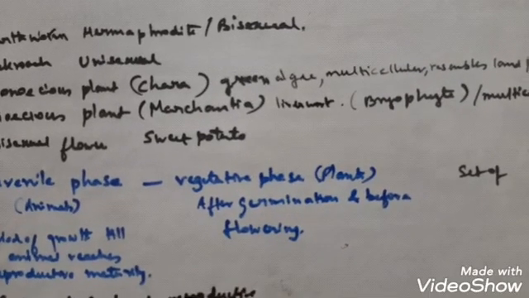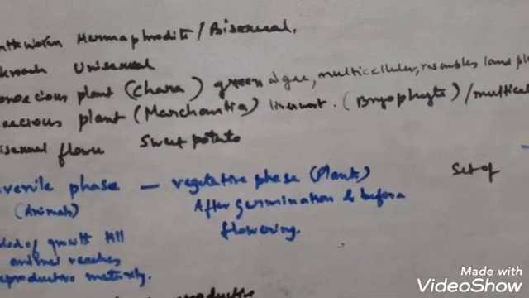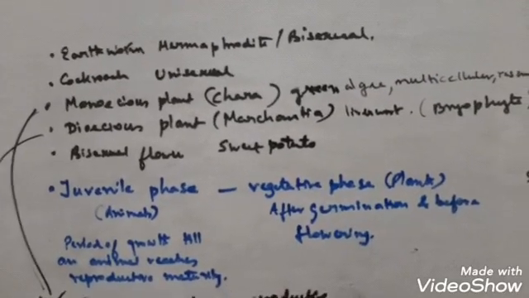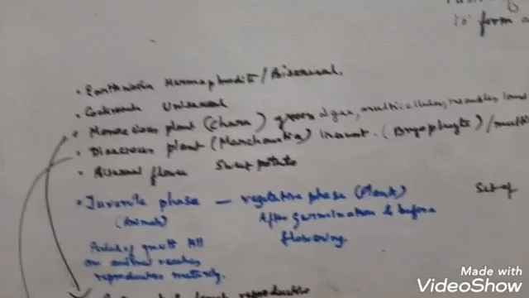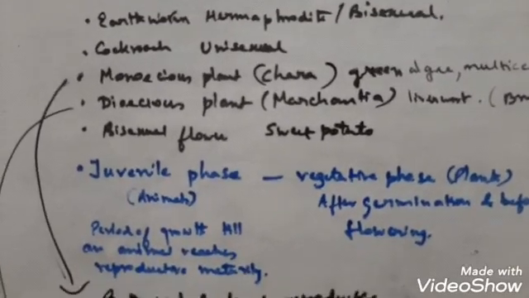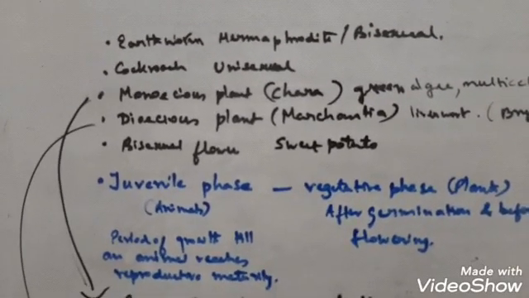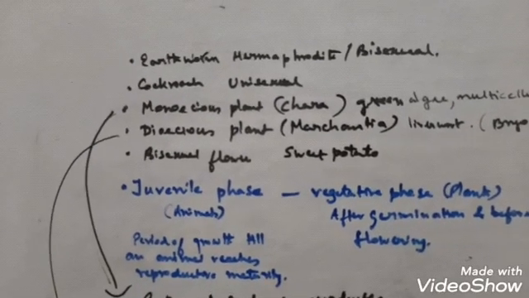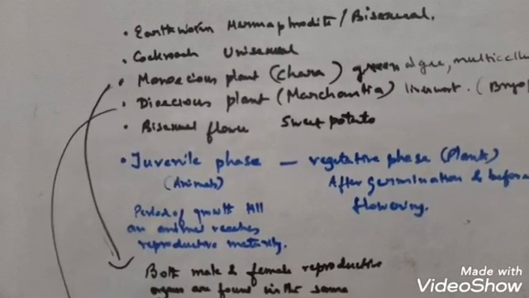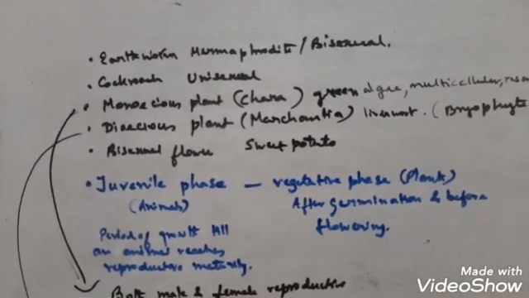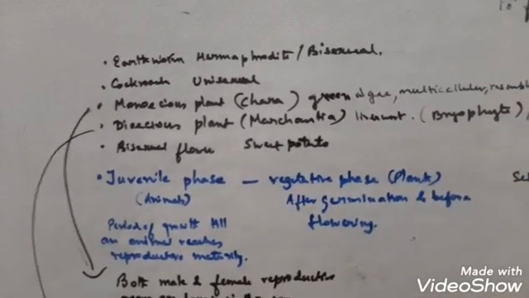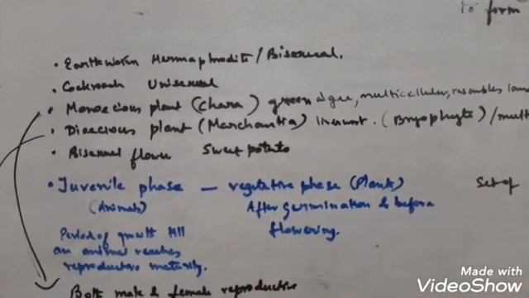Just like the vegetative phase in plants, in animals it is called the juvenile phase. The juvenile phase is the vegetative phase of animals, when the animal is growing till it attains reproductive capability. For example, in human beings we know adolescence, or puberty, is the stage where a person attains reproductive ability. So this is about the juvenile phase and vegetative phase in animals and plants respectively.